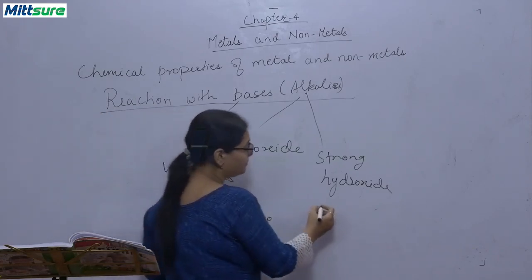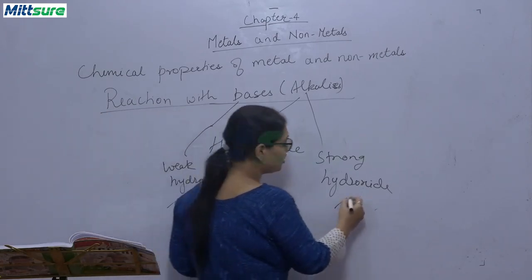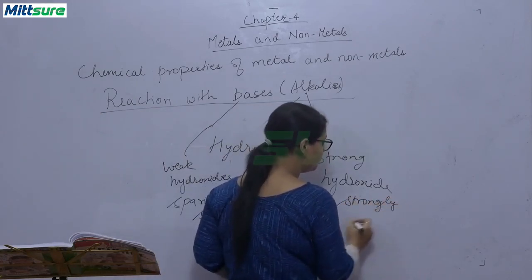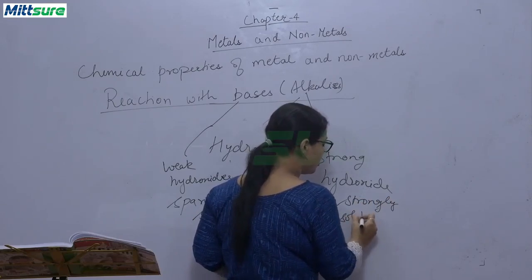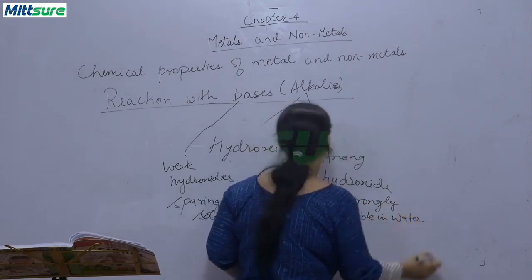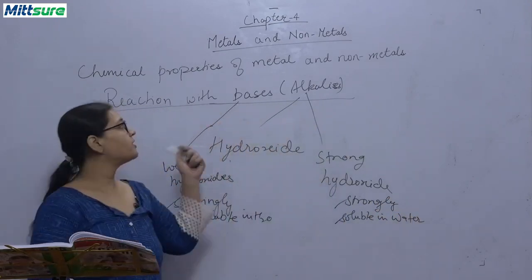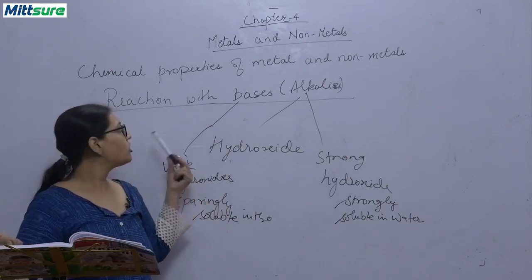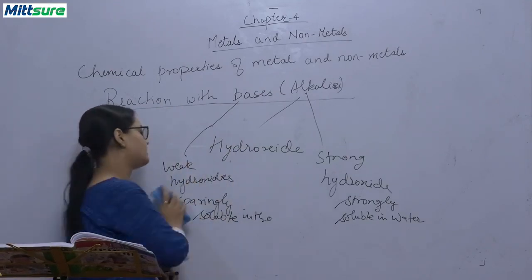And these are strongly soluble in water. Okay, so this is the difference between bases and alkalis. Now we will be discussing the reaction of non-metals with bases.